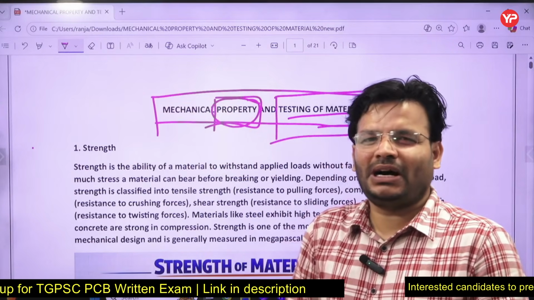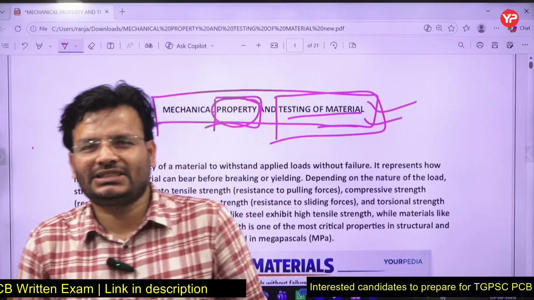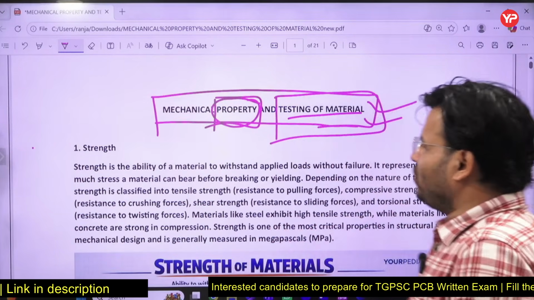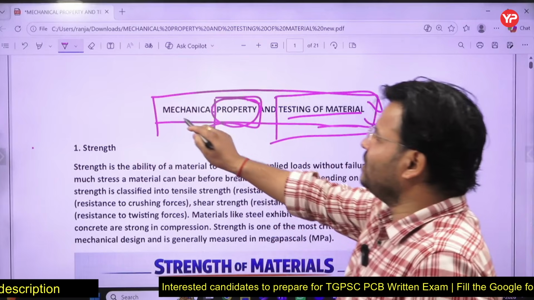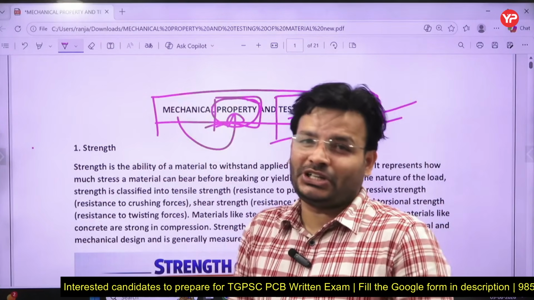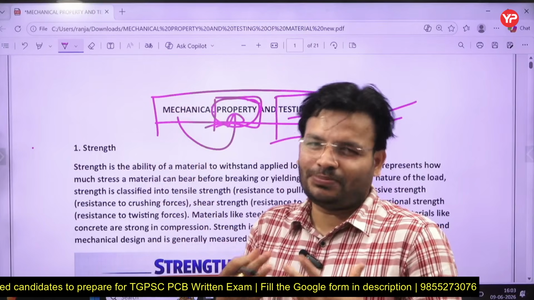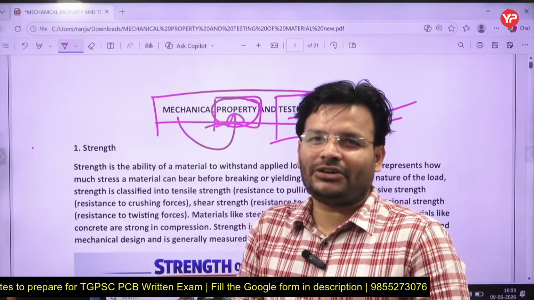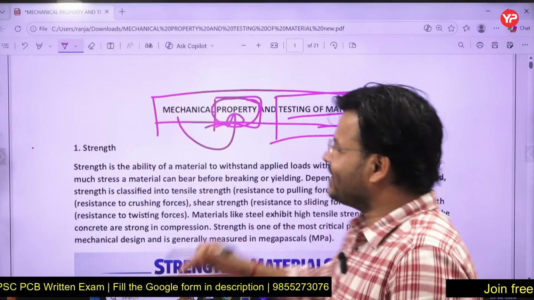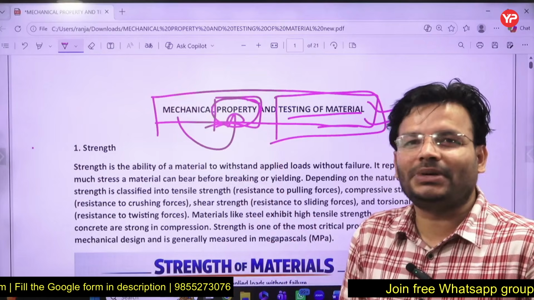Already we discussed mass, temperature, pressure, volume, density, right? Stress, that all can be measured, right? So that all are properties. First, mechanical property means here you have to read about the change in the property of the material when you apply external force, external pressure. In response to that, how the material is going to behave, that is your whole target to study in that particular subtopic of the mechanical property and testing of materials, right?